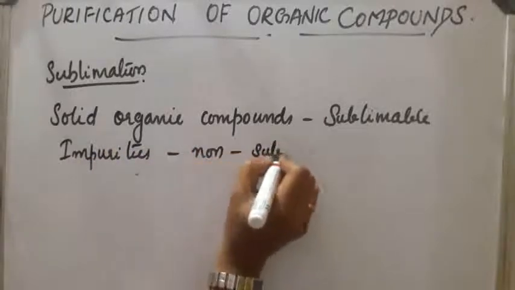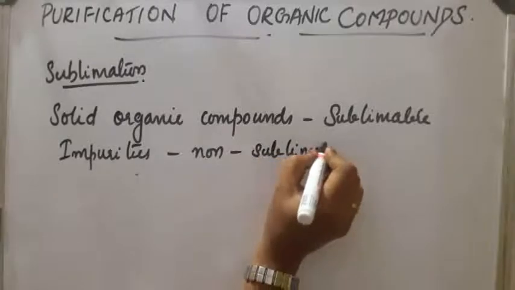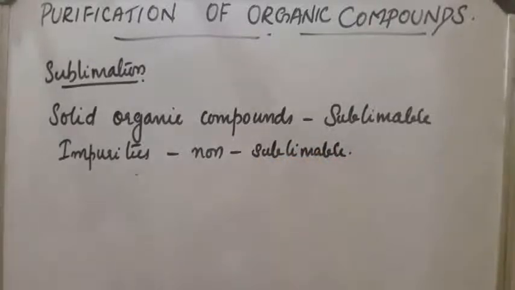So the mixture contains solid compounds which easily get converted from the solid state to the vapor state, whereas the impurities are non-sublimable. Such mixtures are separated using the sublimation method.